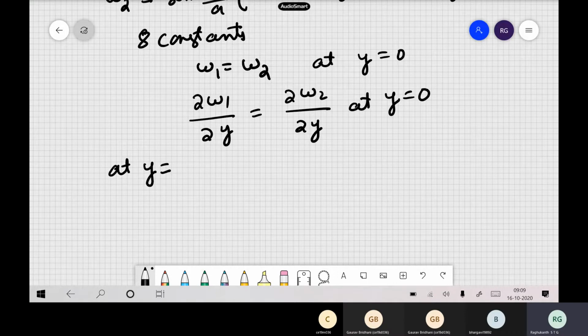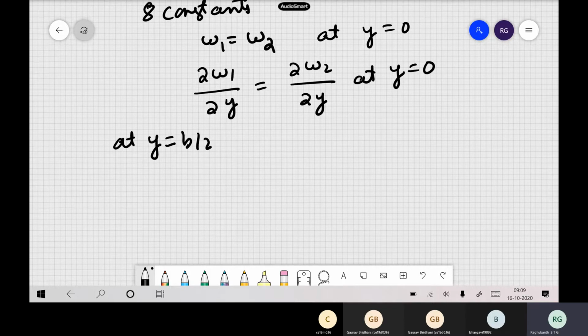So Mx will have dou square w by dou x square, and it also will have dou square w by dou y square, because all the edges are simply supported. Last time we wrote about simply supported, as in a beam, the bending moment itself is zero. So at y equal to b by 2, the bending moment dou square w1 by dou y square is directly 0.